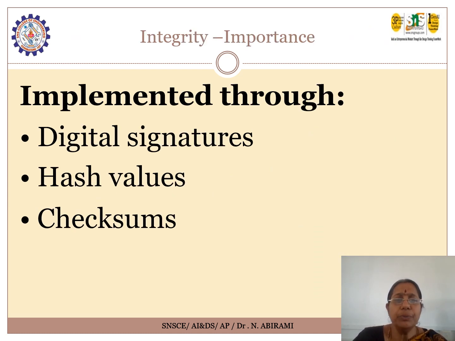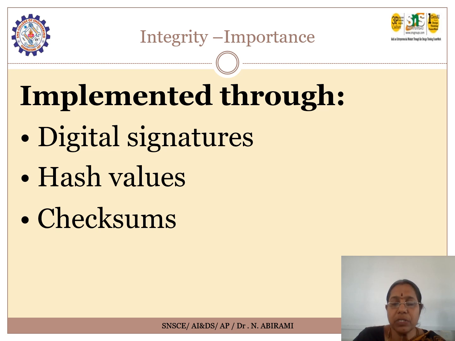Integrity. Data has to remain accurate, consistent, and trustworthy. To prevent unauthorized modification of the data or information that has been passed, we have to have the integrity of data.